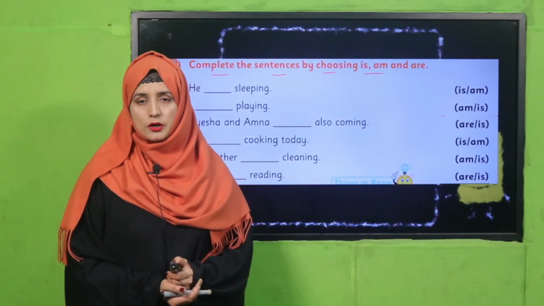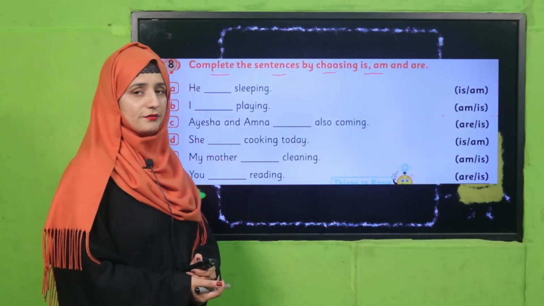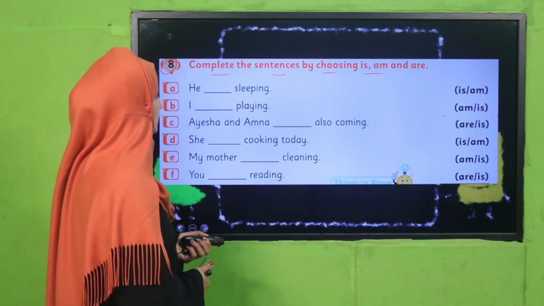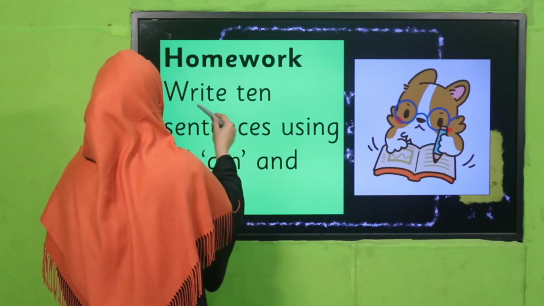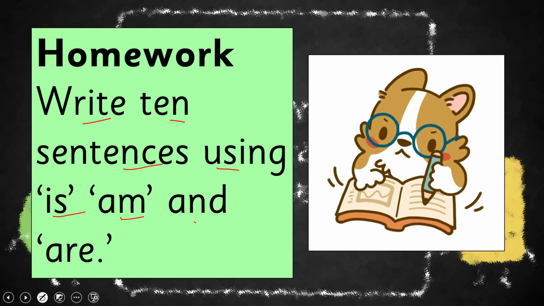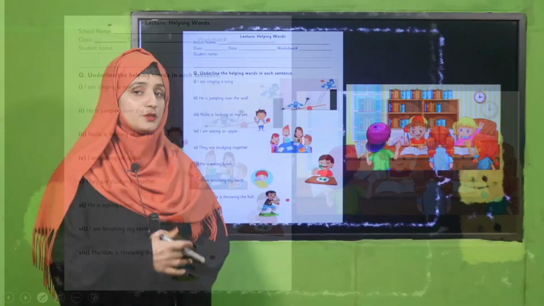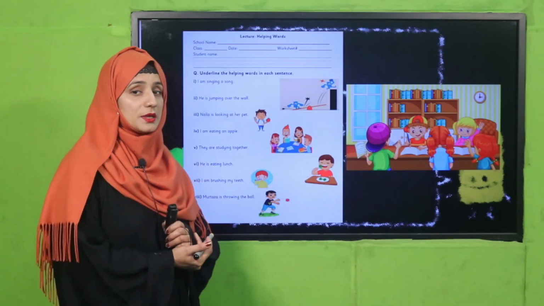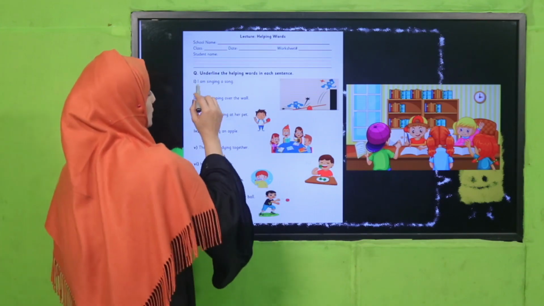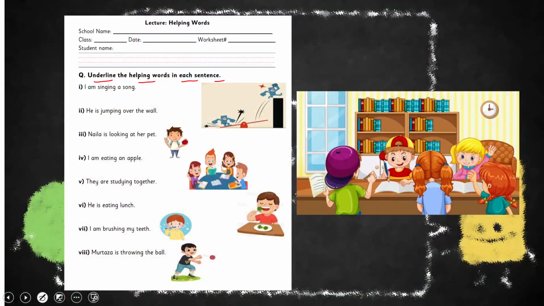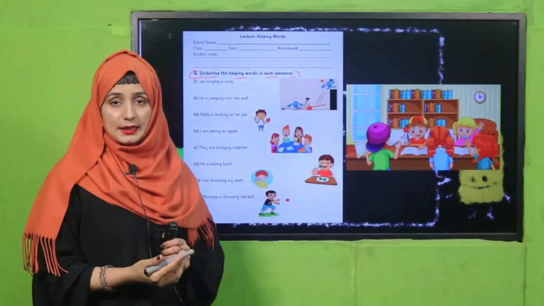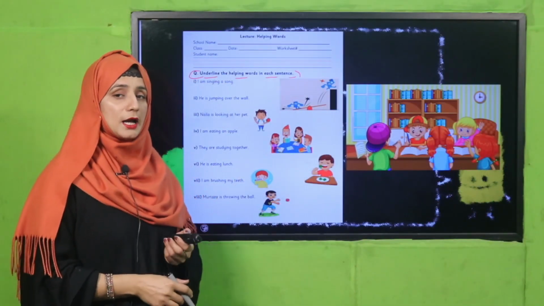Welcome back. Good job, my dear students. I hope you have done it. Excellent. What's your homework? You have to write 10 sentences using is, am, and are in your notebook. So my dear teacher, this is a worksheet. This worksheet link is given below. You should get it and provide it to your students in printed form. So we must be able to see how students can underline the helping verb in each sentence. Are they able to recognize that these are helping words?